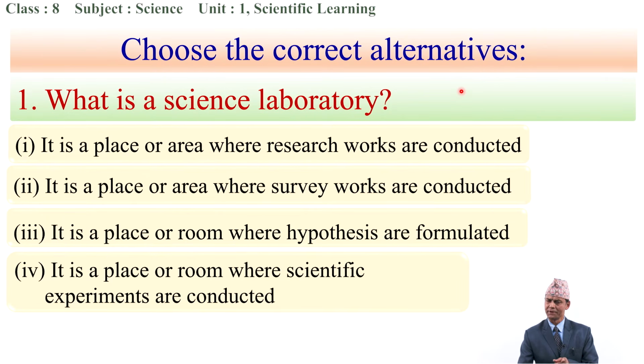The first answer is, it is a place or area where research work is conducted. Second, it is a place or area where survey work is conducted. Third, it is a place or room where hypotheses are formulated. And the fourth, it is a place or room where scientific experiments are conducted.